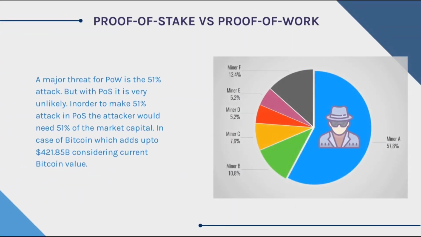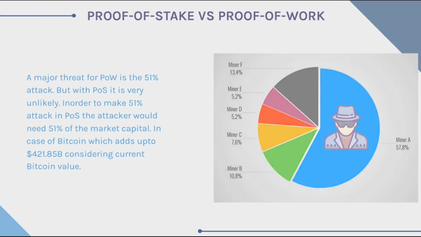One of the major threats for proof of work is the 51% attack, but with proof of stake, it is very unlikely. In order to make a 51% attack, the attacker would need to control 51% of the network, which again requires a minimum of 51% of the current market capital. Let's say if Bitcoin was based on proof of stake, then with the current value of Bitcoin, it would add up to at least $421.85 billion, which is very unlikely that any individual or group of individuals can afford.